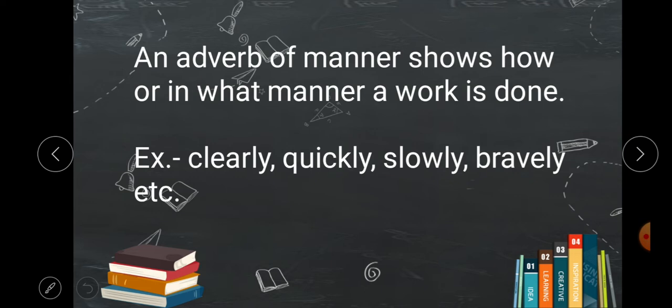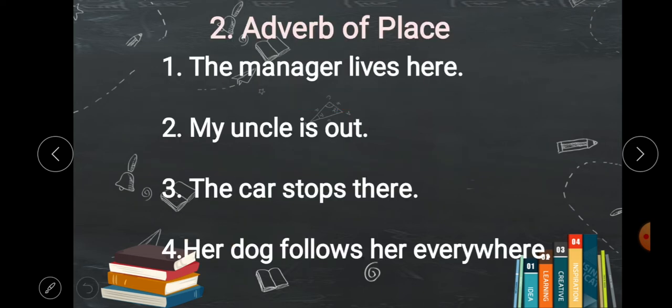An adverb of manner shows how or in what manner a work is done. Here clearly, quickly, slowly, bravely shows that in what manner an action is done. The second type is adverb of place.